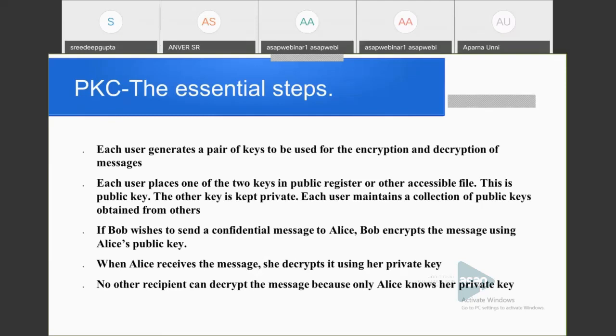So if you want to ensure confidentiality, then the sender should encrypt the message using the recipient's public key. When Alice receives the message, only she can decrypt it, using her private key. No other recipient can decrypt the message because only Alice knows her private key.